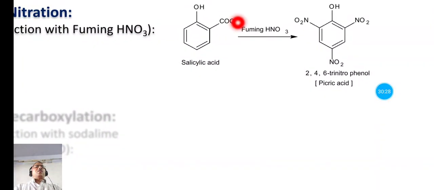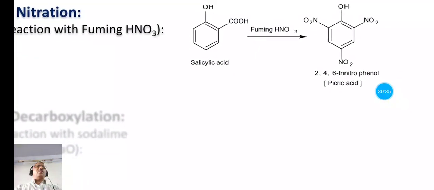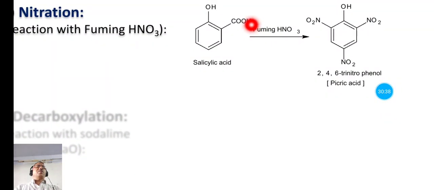So here also this COO group is given out as carbon dioxide molecule, and the 3 hydrogens, one from this OH, other from this para position, and third from this ortho position, are given out as water molecules, and the 3 NO2 groups take the position of these 3 hydrogen atoms, and we have the product 2,4,6 trinitrophenol. It is the picric acid, and that is used to form the picrate derivative.